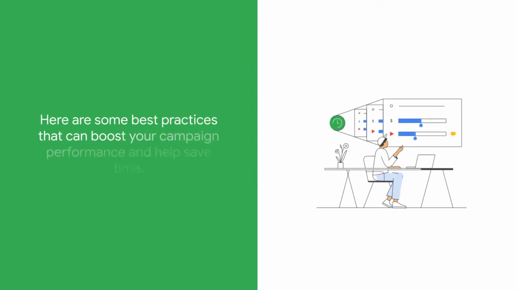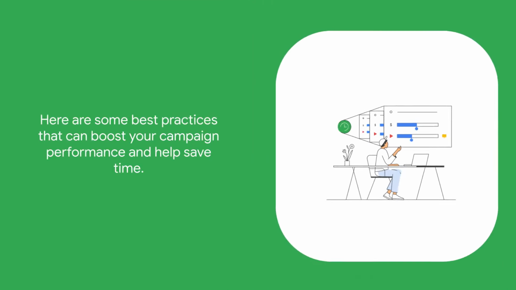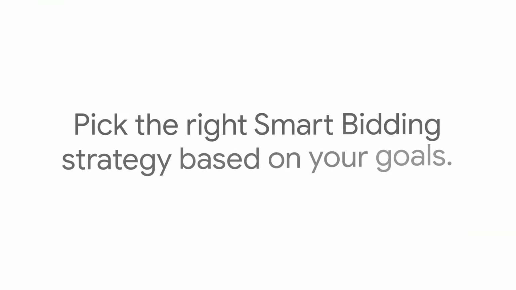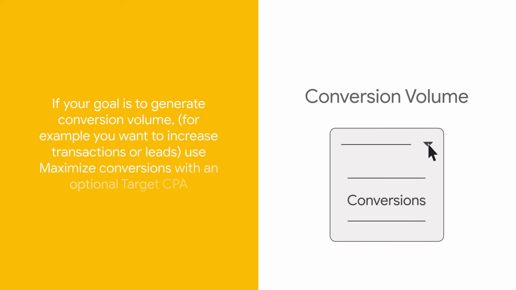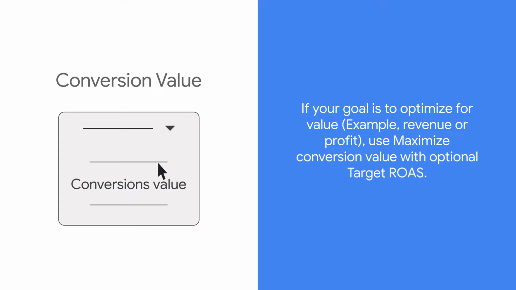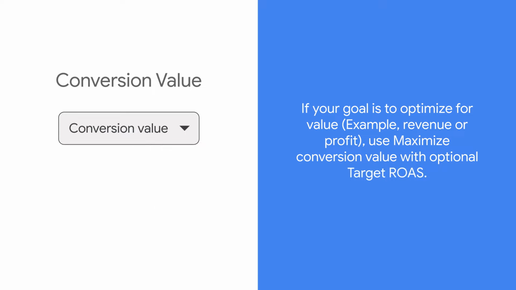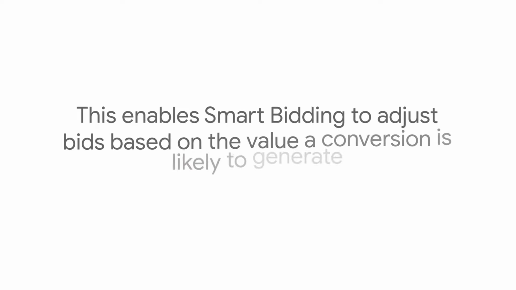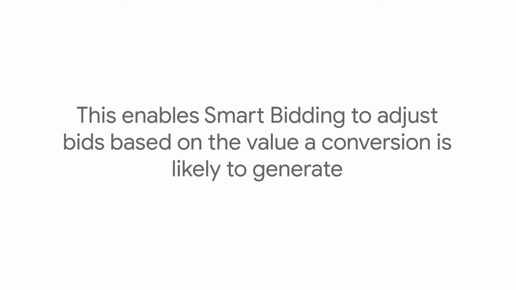Here are some best practices that can boost your campaign performance and help save time. Pick the right smart bidding strategy based on your goals. If your goal is to generate conversion volume, for example, you want to increase transactions or leads, use Maximize Conversions with an optional target CPA. If your goal is to optimize for value, for example, revenue or profit, use Maximize Conversion Value with optional target ROAS. This enables smart bidding to adjust bids based on the value a conversion is likely to generate.